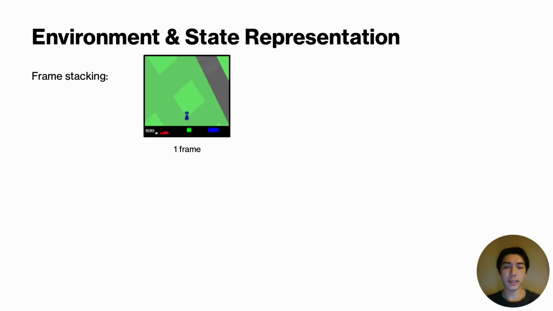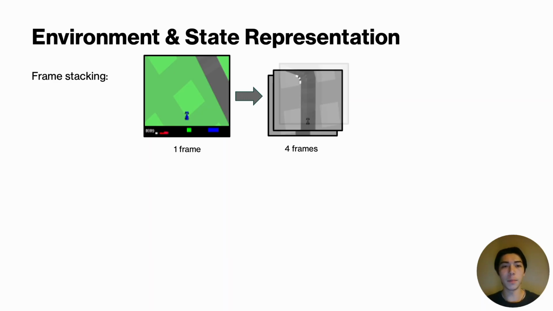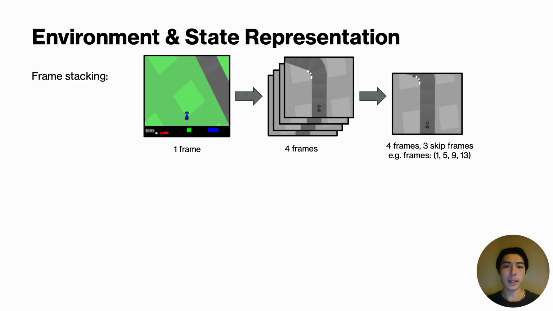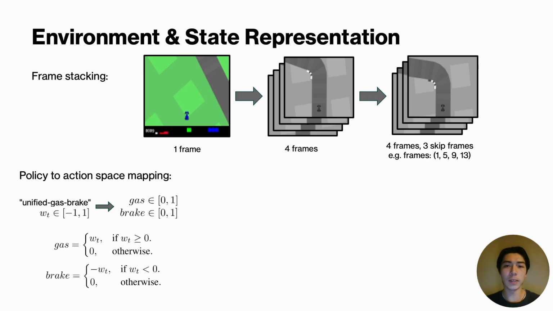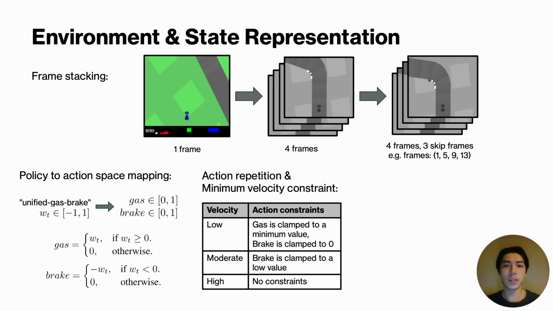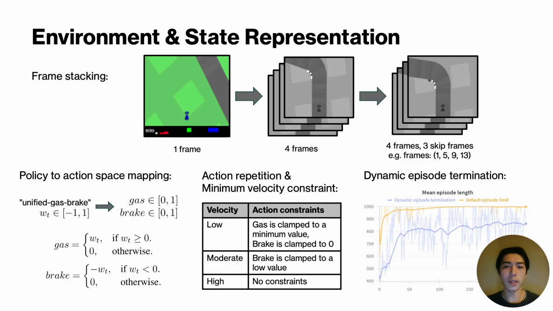Frame stacking enabled extracting temporal features like velocity and acceleration from the POMDP. And frame skipping extended the observation without increasing the input dimensions. For car control, the conflicting use of gas and brake and the initial stochastic policy hindered movement. To address this, we reduced the speed controls into a single head, then mapped it to the action space. Repeating actions further reduced noise and inference computation, while a minimum velocity constraint encouraged exploration. Unexpectedly, this also improved late training performance, with agents demonstrating better speed control. Lastly, we introduced early termination, which resulted in a more efficient and stable performance increase.